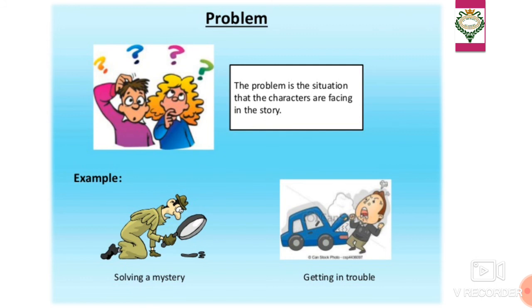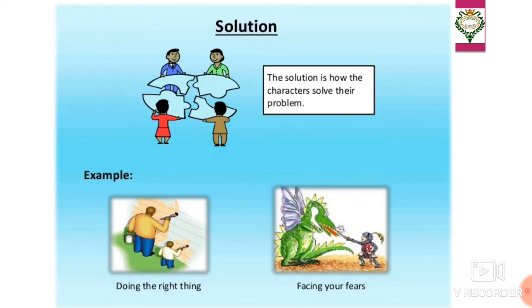I'm sure you remember the story of the bundle of sticks, where we knew that the brothers had no unity among them. That was the problem in that story, and how they got their unity is the solution of that story. So from there we can say that a story must have a solution.